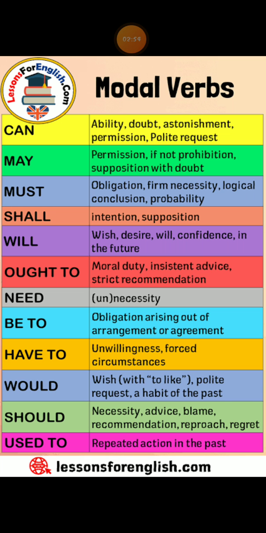So when the person or the doer is confirming something or stating his action with determination, the reverse happens. Shall is used with second and third person and will is used with first person.